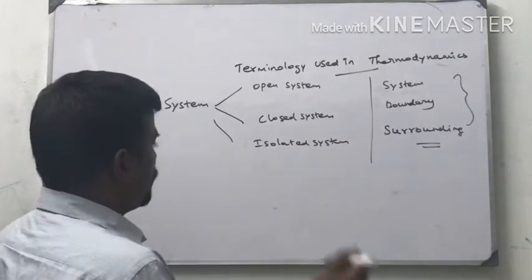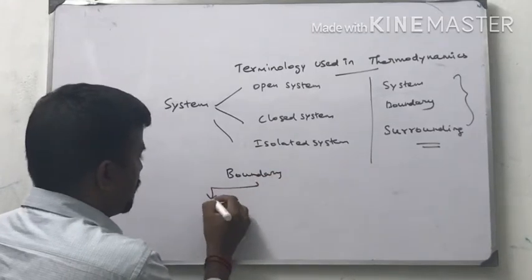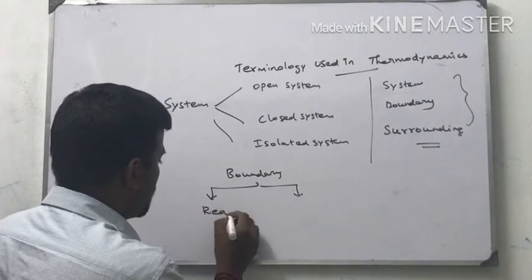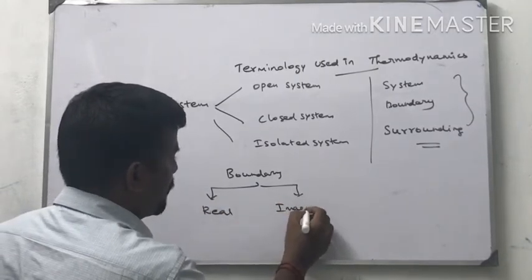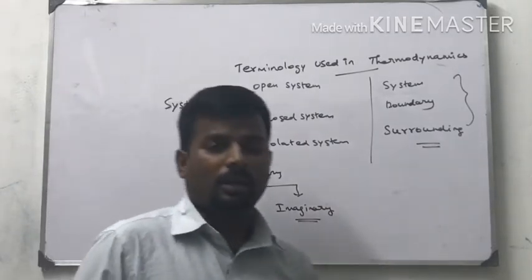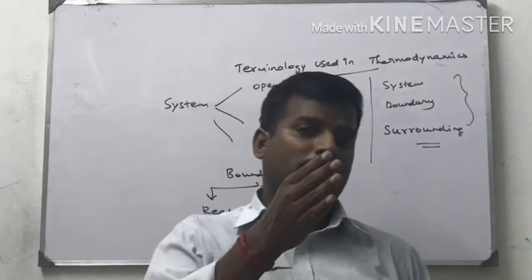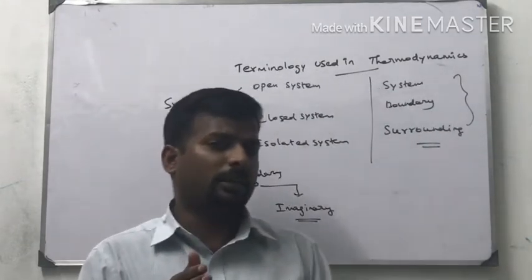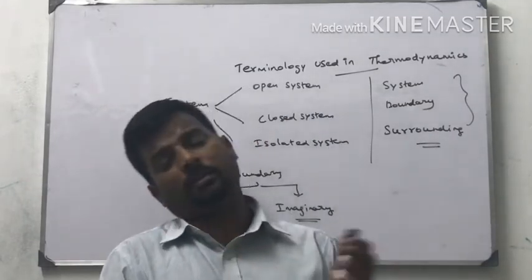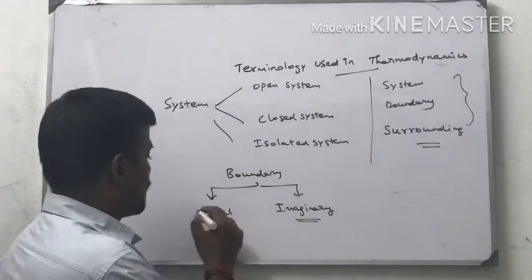Boundary is divided into two: real boundary and imaginary boundary. Real boundary means, for example, the border between India and Pakistan, a wall which separates the border of India and Pakistan. Wagah, that is a boundary. That is a real boundary.